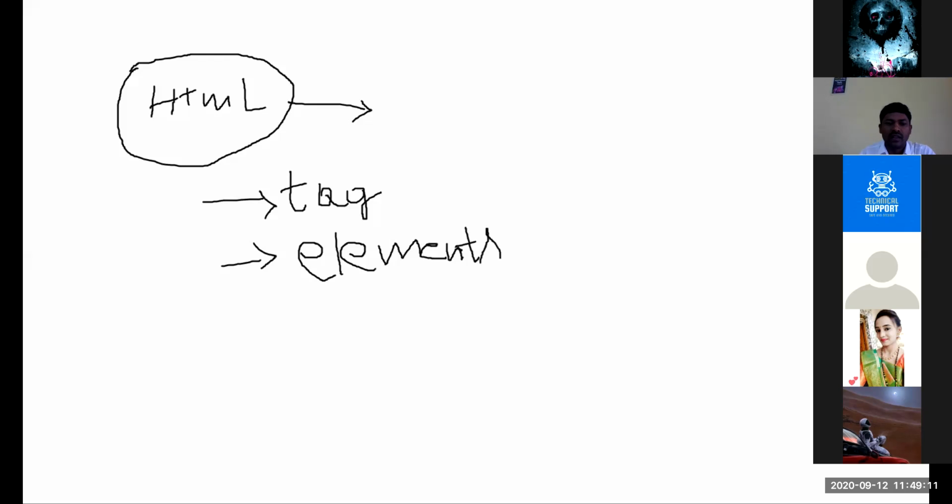Elements. Third one, attributes. The most important question, this one. If we go to any interview, they will ask. Attributes.